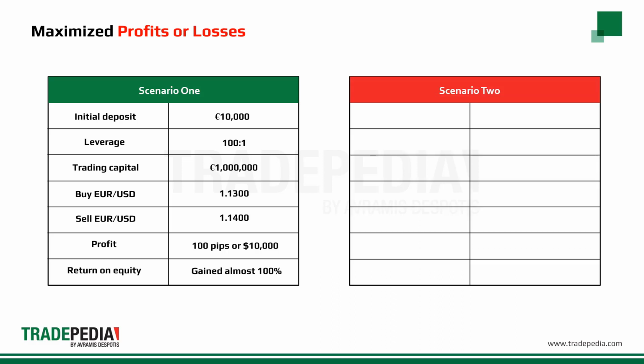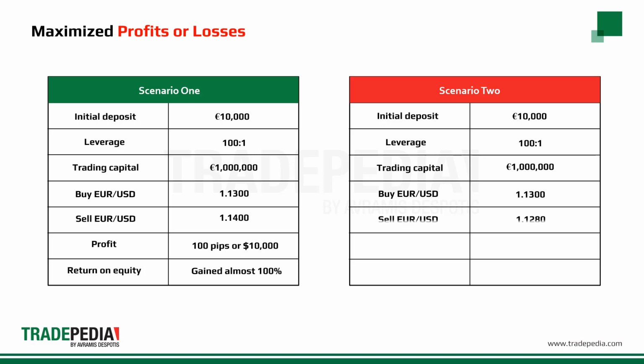In the second scenario, with an initial deposit of €10,000 with a leverage choice of 100-to-1, this gives us again a capital trading of €1 million. Again, we buy euro US dollar at 1.1300, but this time the price goes down and we sell to close our position at 1.1280. We lost 20 pips on this position, or $2,000. We lost almost 20% of our investment.